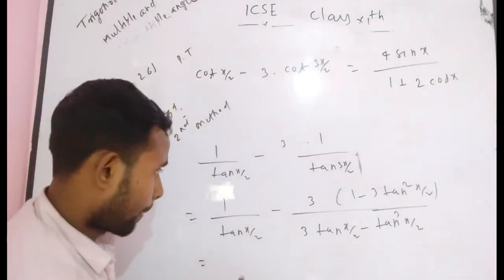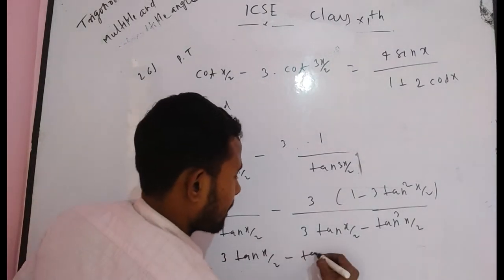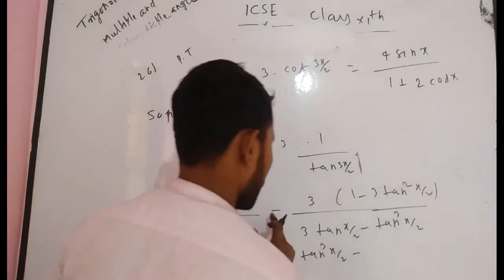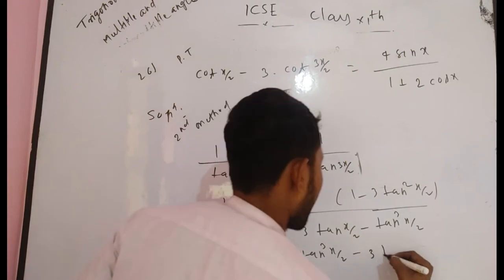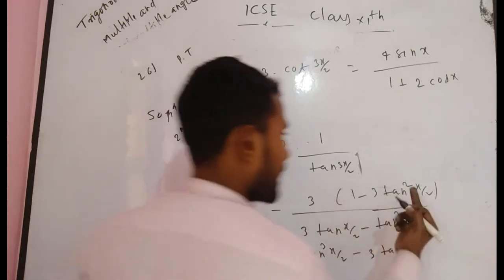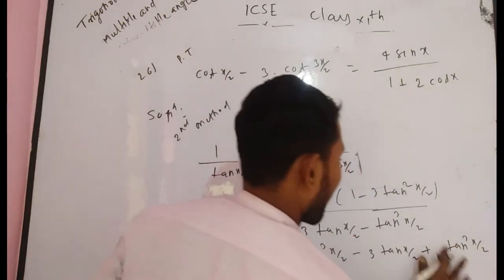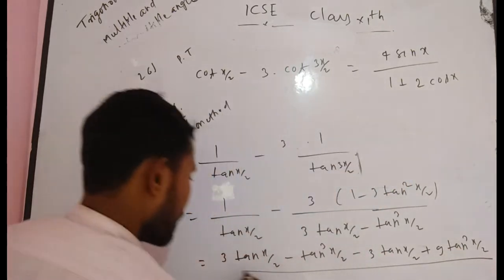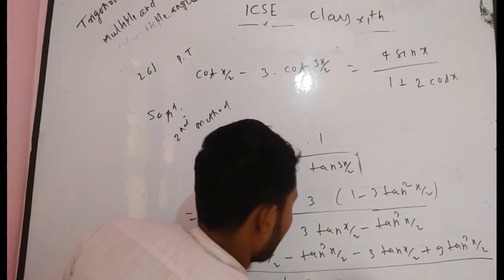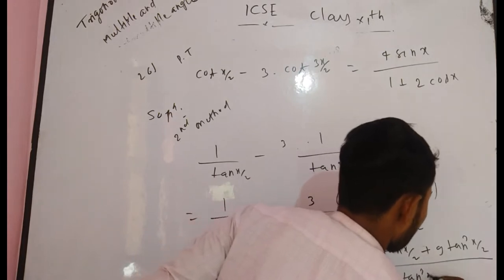After manipulating you get 3 tan x by 2 minus tan cube x by 2 minus, if you multiply this factor in this expression, what do you get? Minus 3 tan x by 2 minus 3 plus 8 tan cube x by 2. Sorry, 9. How do you get? Simply taking LCM and manipulate. Finally you get this expression.